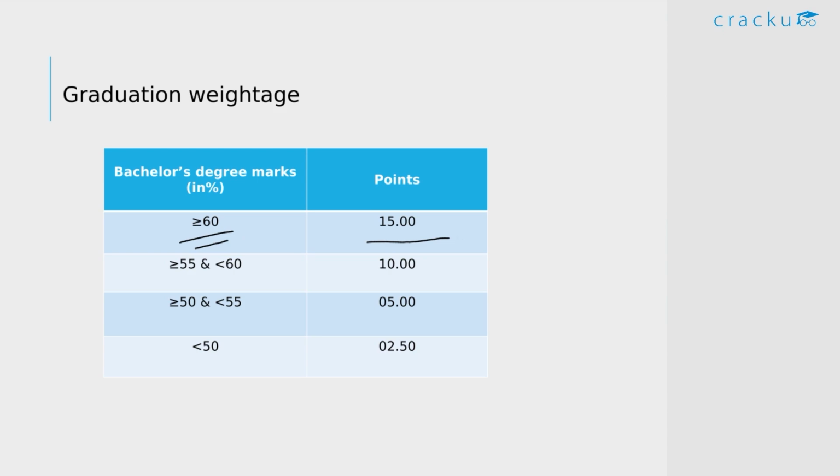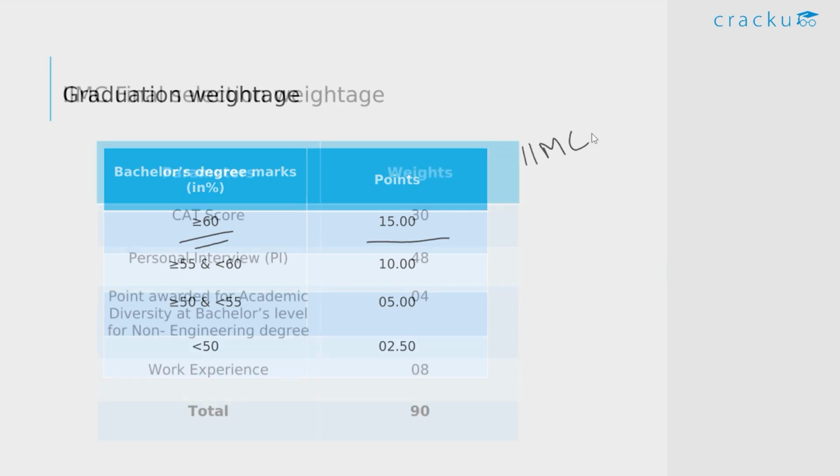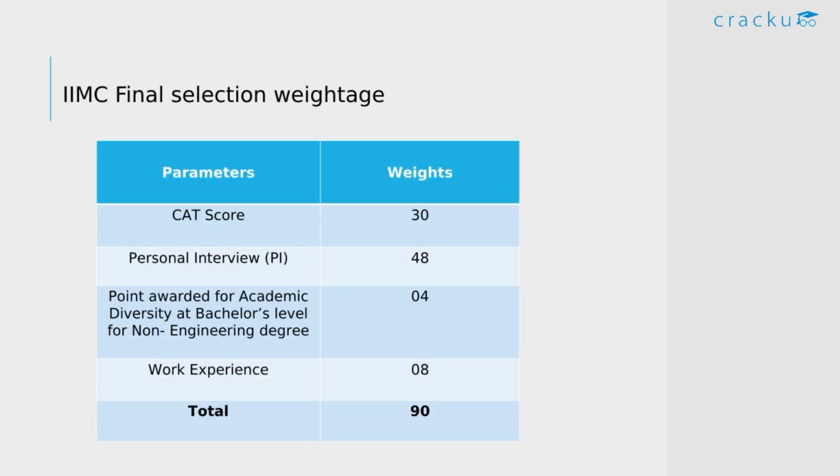And hence, if you didn't perform very well in graduation, you still have a good chance of making it to the IIMC, provided your CAT score is very, very good. So just focus on maximizing your CAT score, and you have a good chance of getting a call from IIM Calcutta.